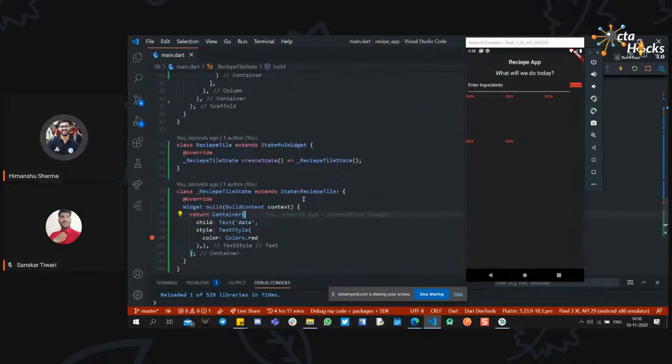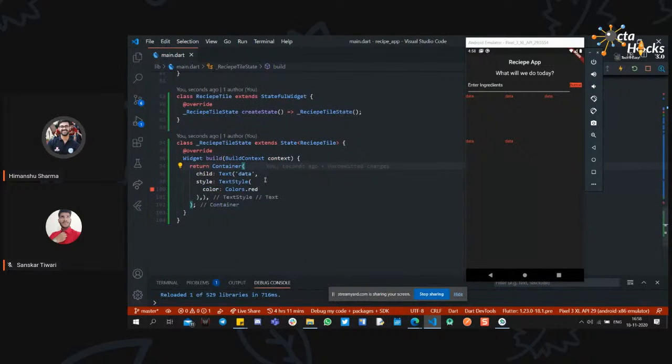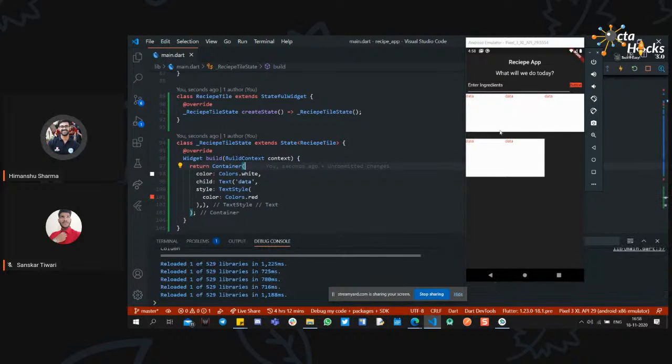So we are short on time. I will wrap it up quickly. First of all, what you can do is add a color to the container. I'll add a particular color, Colors.white, and a second. Yeah, so it shows the white background, and there is no spacing in between.